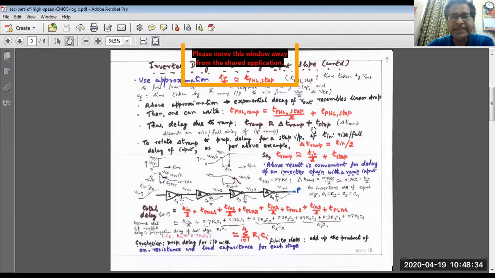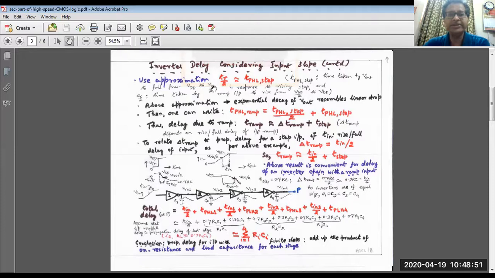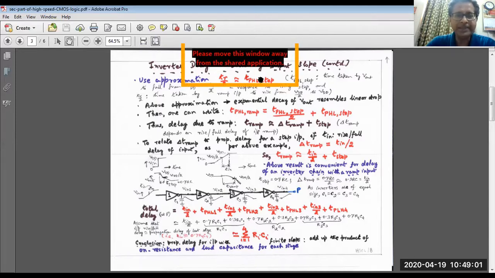Now the inverter delay. Here, the inverter delay corresponding to considering finite input slope, we use the approximation TR by 2 is almost equal to TPHL step. That is very important. Why do we do this? Why do we make this approximation? Note that what is the TPHL step?